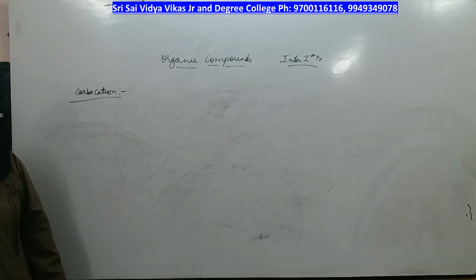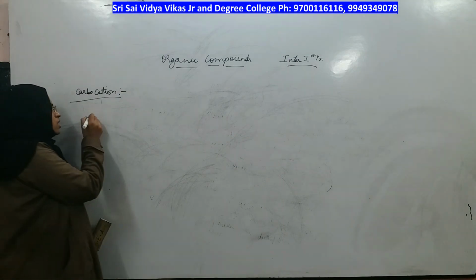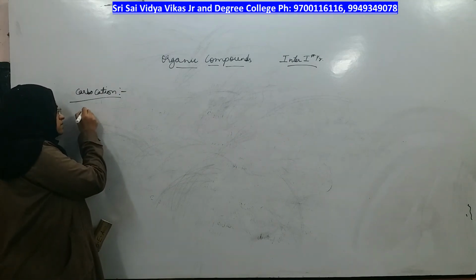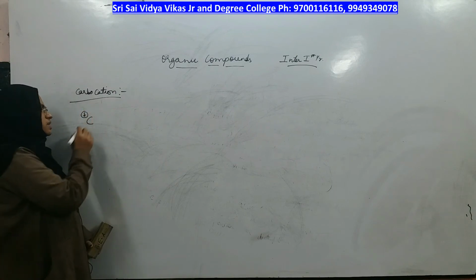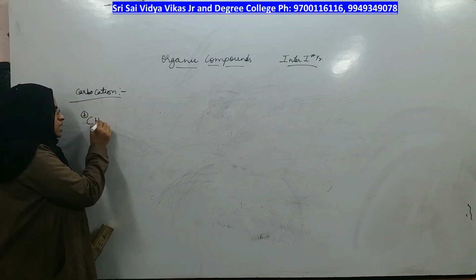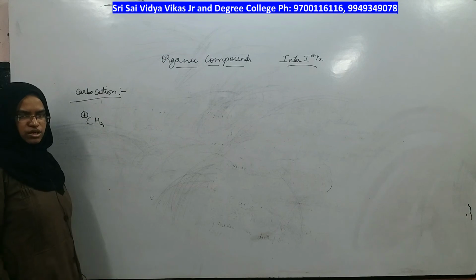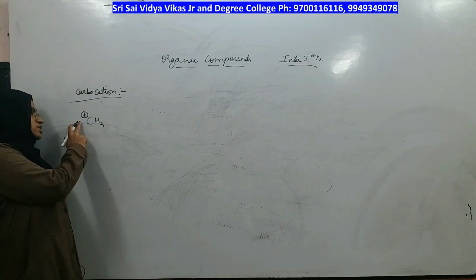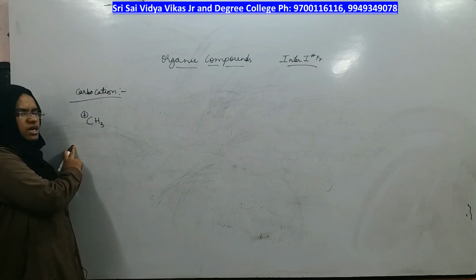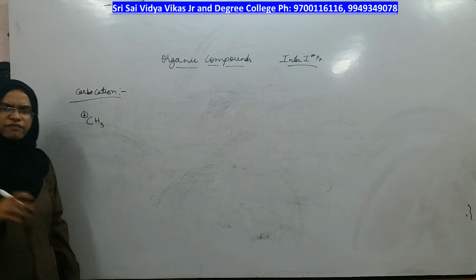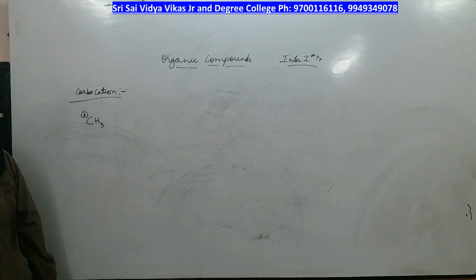In a compound, if a positive charge is present on the carbon, that compound is called a carbocation. It should have only 3 bonds.